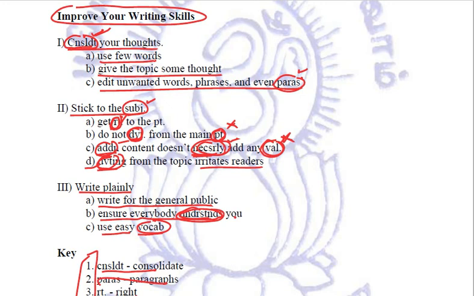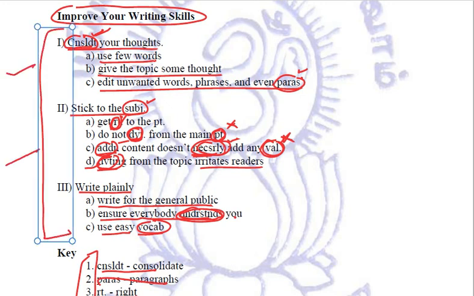But we are not going to write the summary in the same sequence, because a summary is the actual shortened version of the crux of the passage. Let me explain. In this particular note, we have seen that give the topic some thought, edit unwanted words, phrases, and even paragraphs.